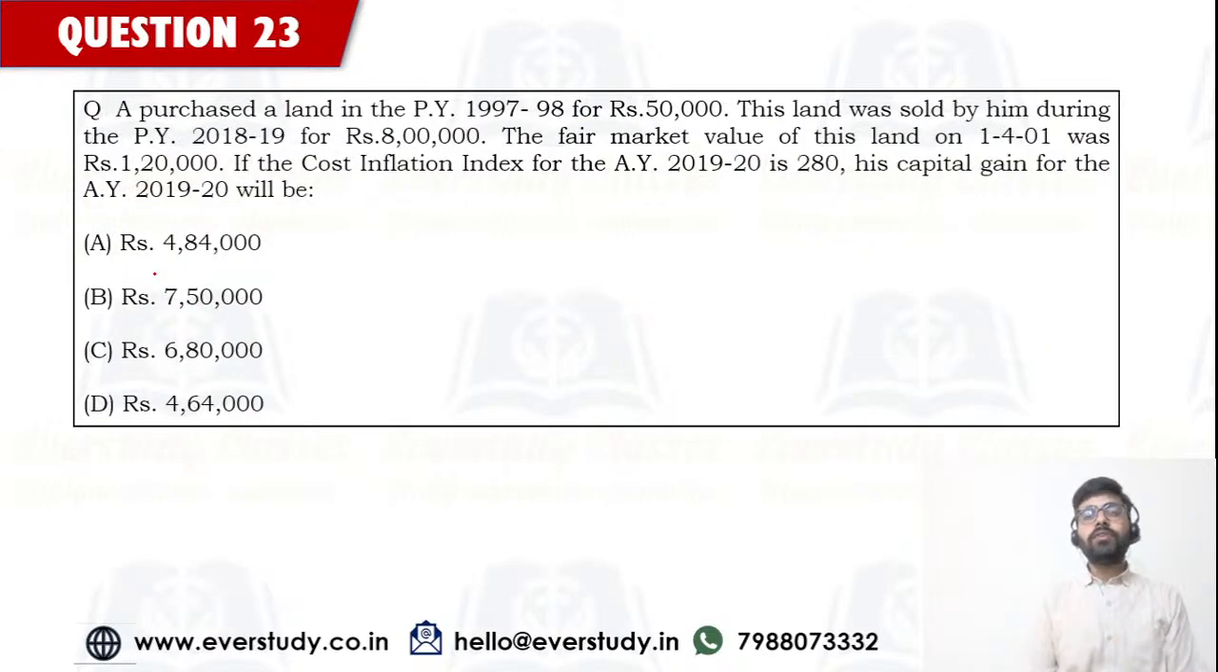चलिए फटाफट से नेक्स्ट क्वेश्चन पे आते हैं, let's come to the next question. A purchased a land in the previous year 97-98 for rupees 50,000. Land was sold by him during the previous year 18-19 for rupees 8 lakh. Fair market value of the land on 1/4/2001 was rupees 1,20,000. Cost inflation index for assessment year 19-20 is given to us as 280. We have to find the capital gain.